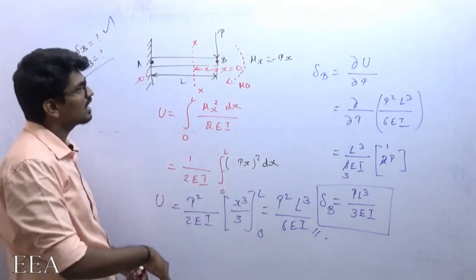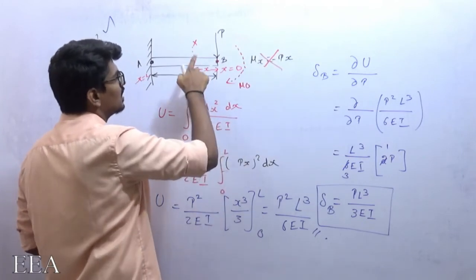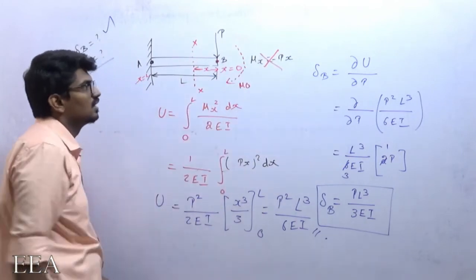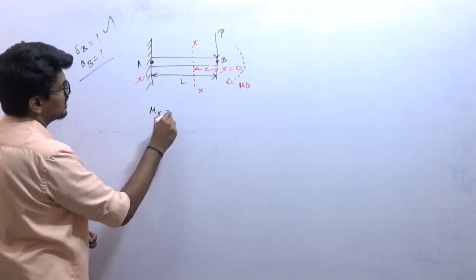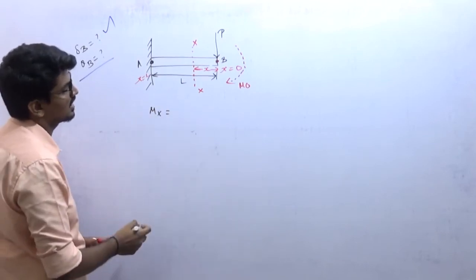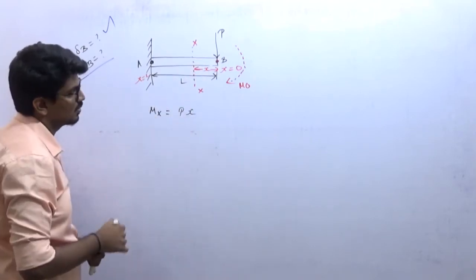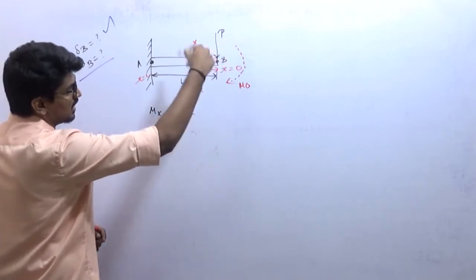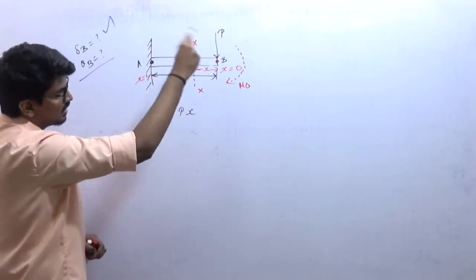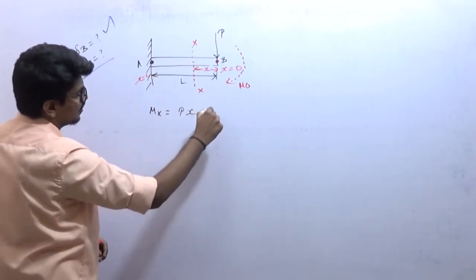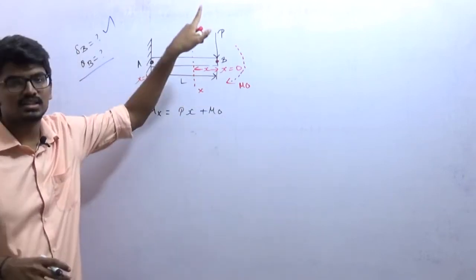Now I need to determine the moment at x, because this is not going to be the same moment at x now, right? The moment at x is going to change. So let me determine that. Moment at a distance x will be equal to, what are the loads which we are having? P into x, right? That is one moment. In addition to that, there was one hypothetical moment, M naught, that is also acting in the same direction. P into x is in the clockwise direction, M naught is also clockwise. So I am taking both as positive. It is not an issue if you take M naught in the opposite direction, there won't be any issues.